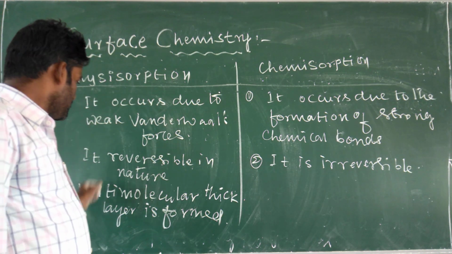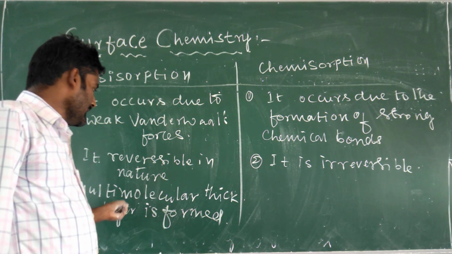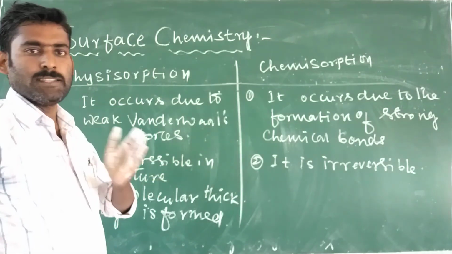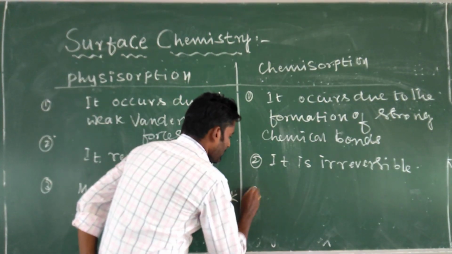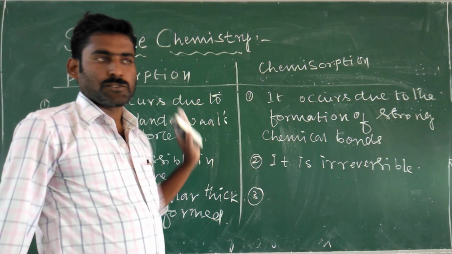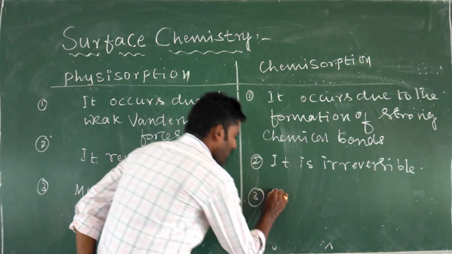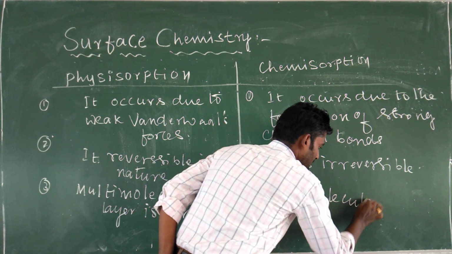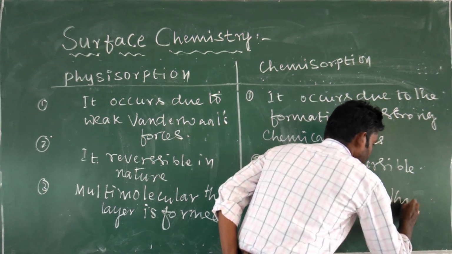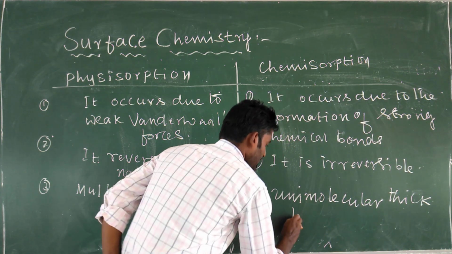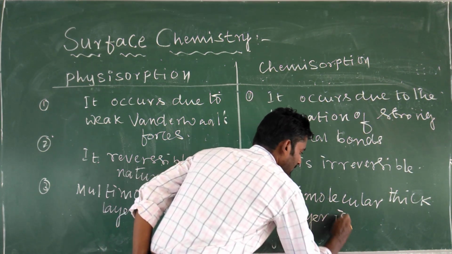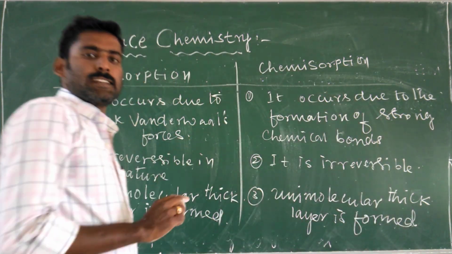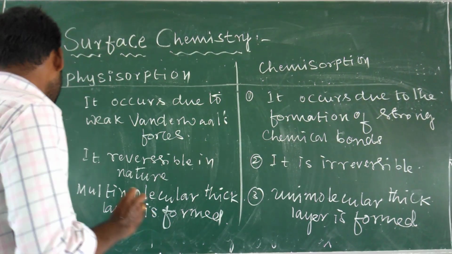In physical adsorption, a multimolecular thick layer is formed on the adsorbent or surface of the solid. In chemical adsorption, in chemisorption, a unimolecular thick layer is formed on the surface of the solid or adsorbent.